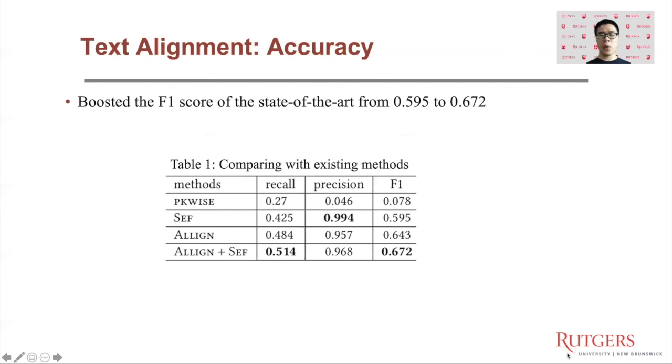We can see PKYs has a very low F1 score because it can only generate fixed length passage pairs. While our method, ALLIGN, improved the state of the art from 0.42 to 0.48. And if we combine our method with the champion method, SEF, we can further boost the recall to 0.51.